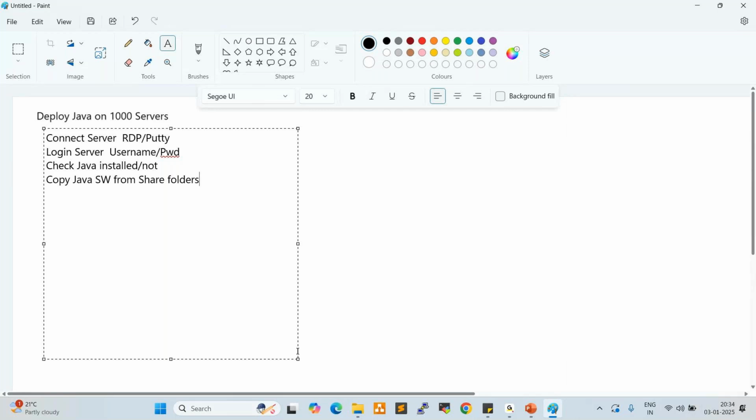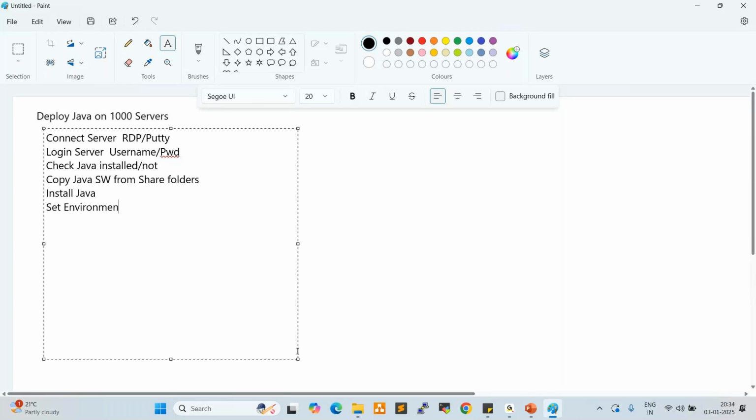What is a share folder? A share folder is a central repo, SharePoint, central repositories. We store all the application packages in the central repo. From the central repo, we can copy the software into our target server. Once we copy, after that we can install Java. So after that, we need to set